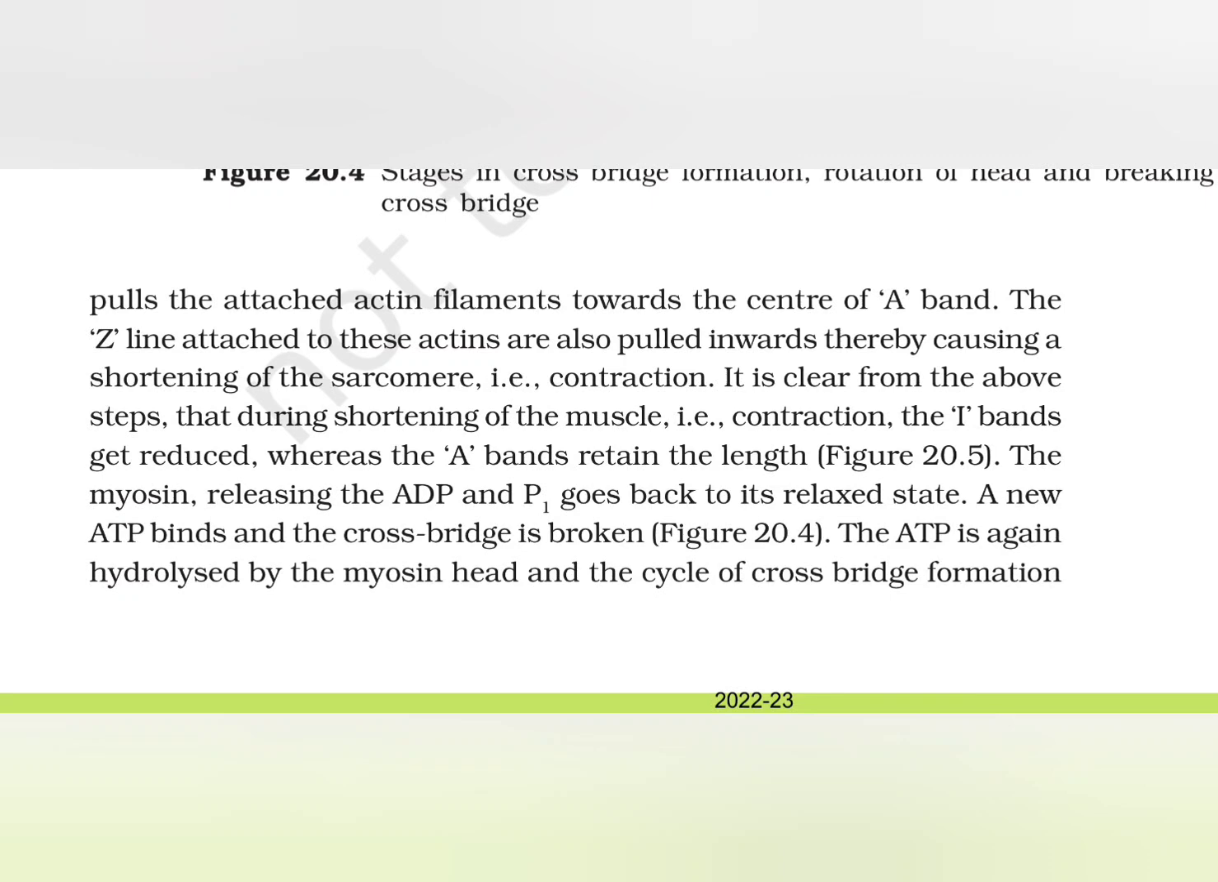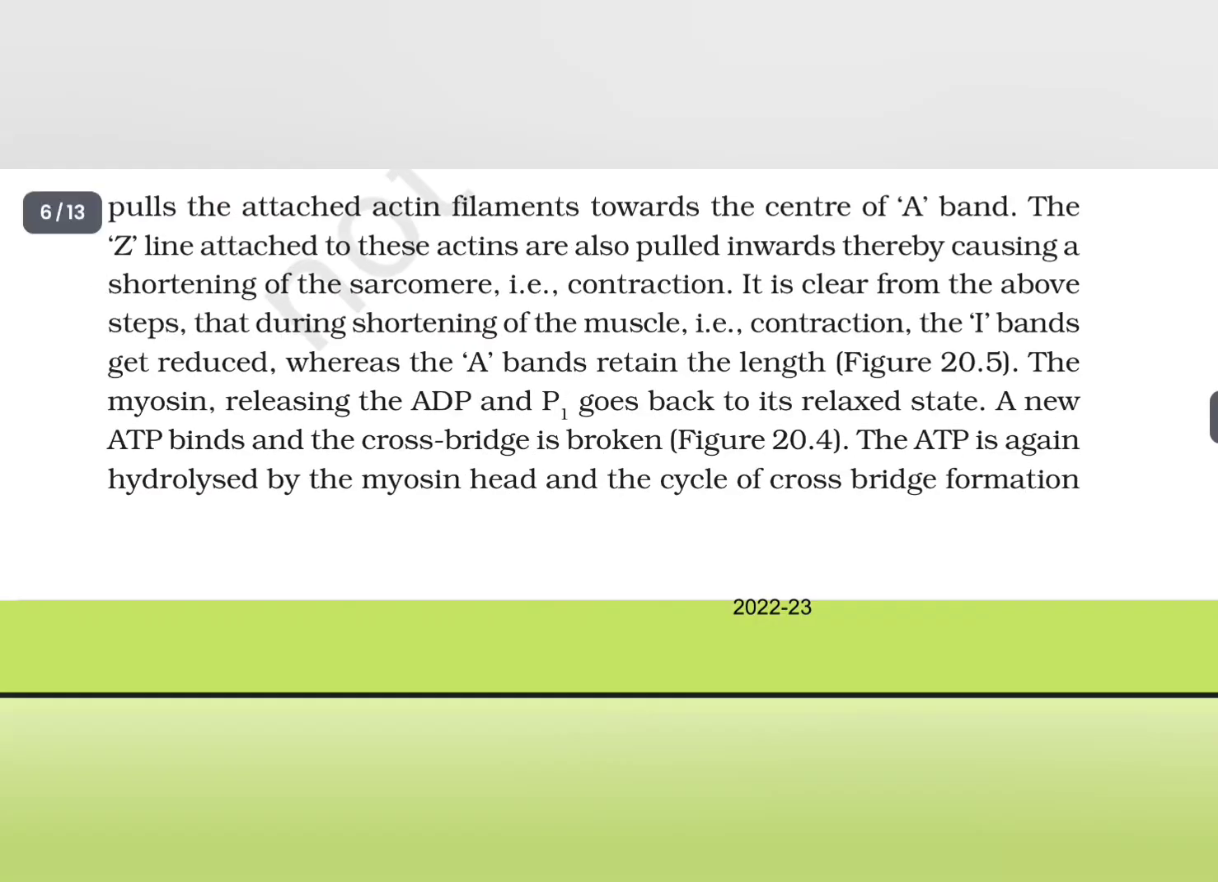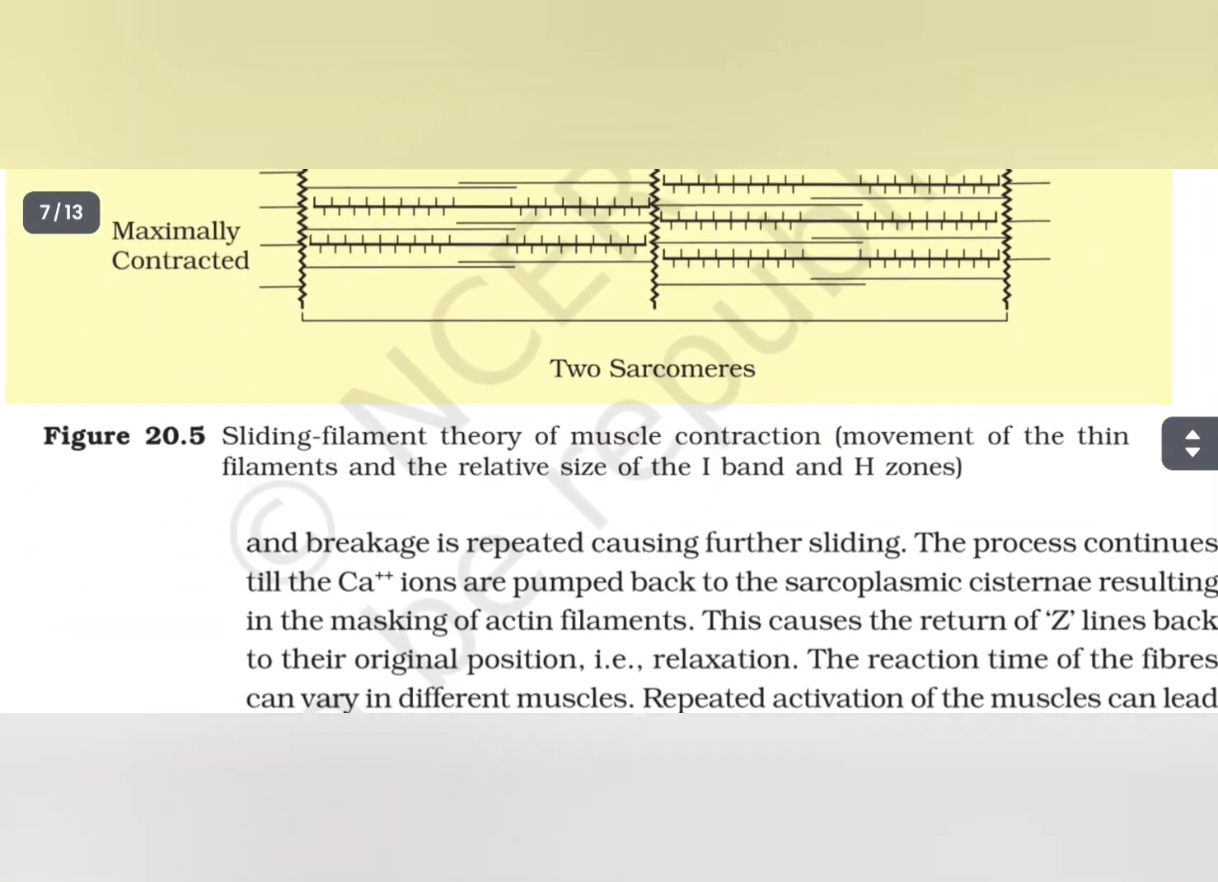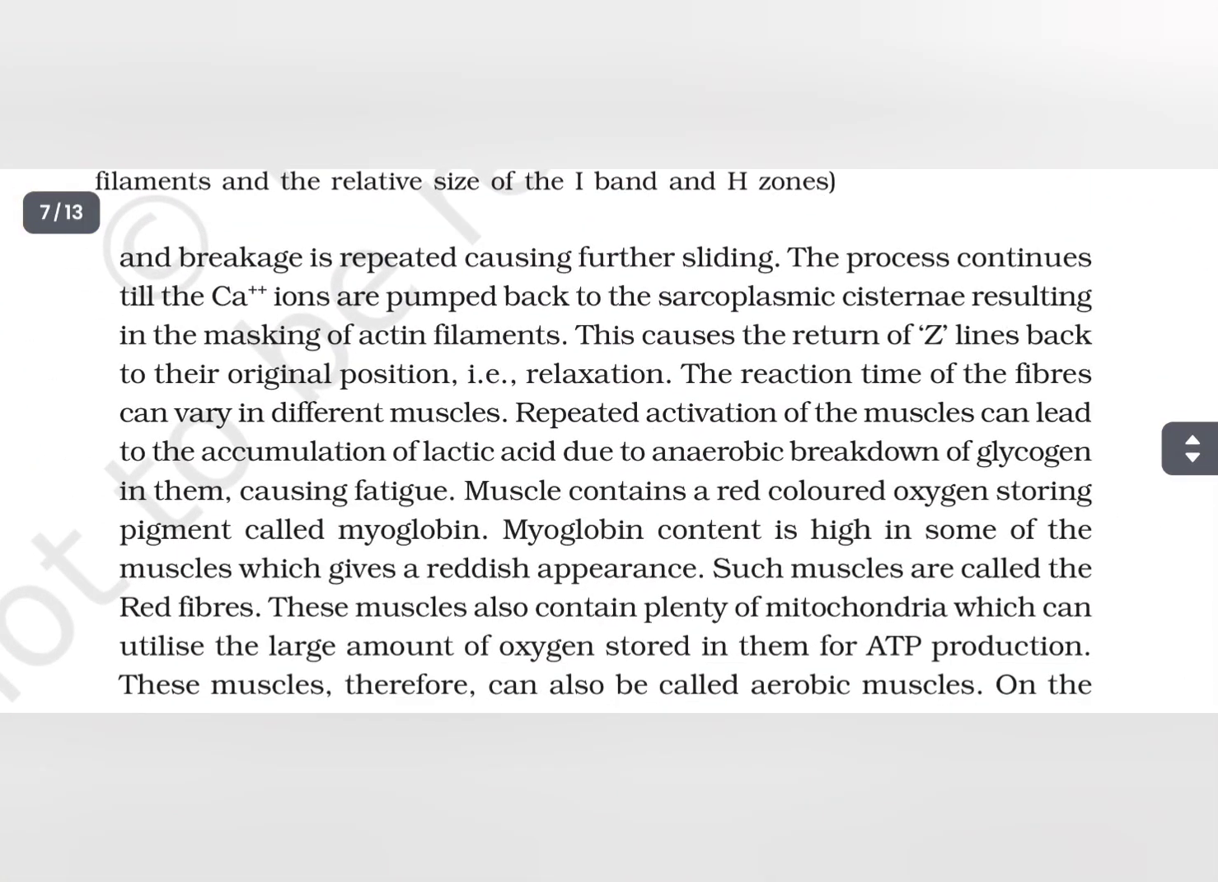The ATP is again hydrolyzed by the myosin head and the cycle of cross bridge formation and breakage is repeated, causing further sliding. The process continues till the calcium ions are pumped back to the sarcoplasmic cisternae, resulting in the masking of actin filaments. This causes a return of Z lines back to their original position, that is relaxation. The reaction time of the fibers can vary in different muscles.